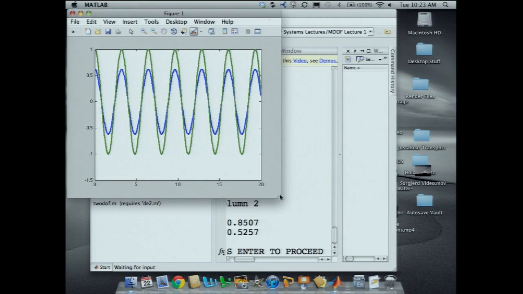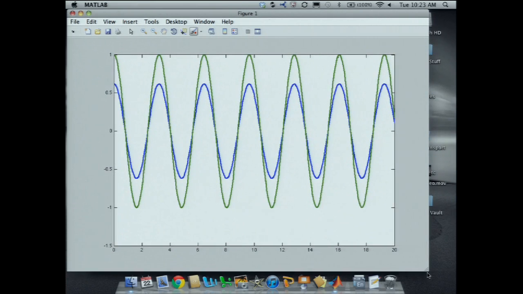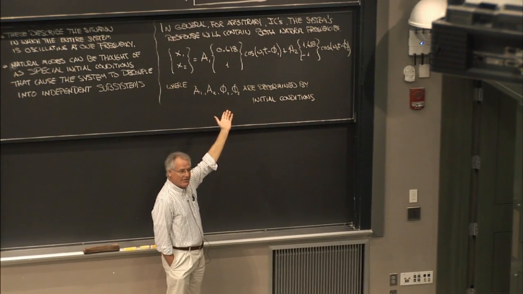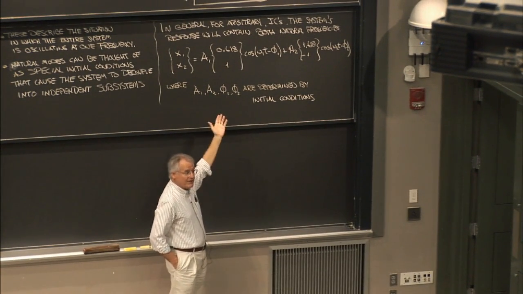Hang on a second. Let me blow it up so you can see it. Ooh, isn't it pretty? Okay. I believe the blue is X1, and the green is X2. Everybody agree? Everybody appreciate what's going on?